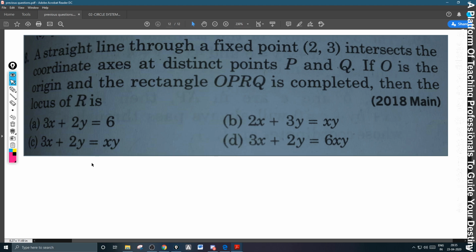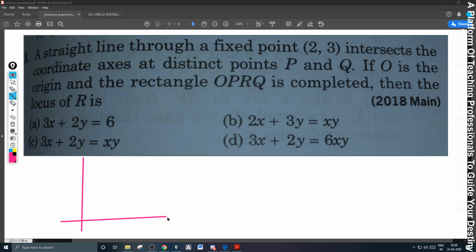Let me draw the diagram. It's a simple one. The question is very simple, please. It's a fixed point. This is the y-axis. This is the x-axis. And a straight line through a fixed point (2, 3) intersects the coordinate axes at distinct points P and Q.